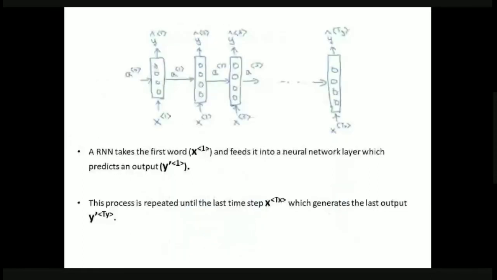The first word is x1, we feed it into our recurrent neural network, and it predicts an output y cap 1. We repeat this process until all the words in the input are completed, that is until we reach xtx, which generates the last output y cap ty.